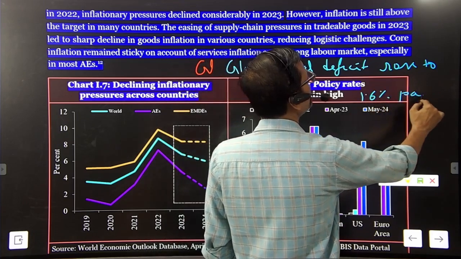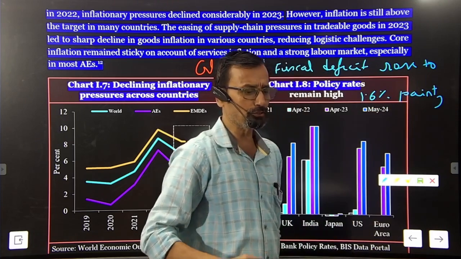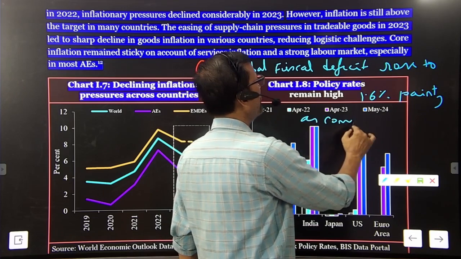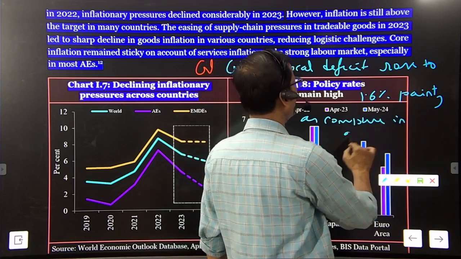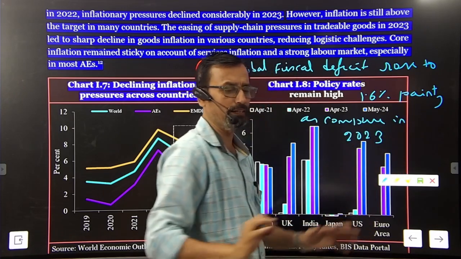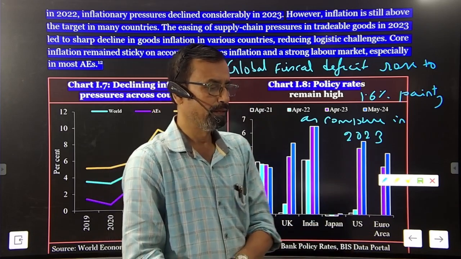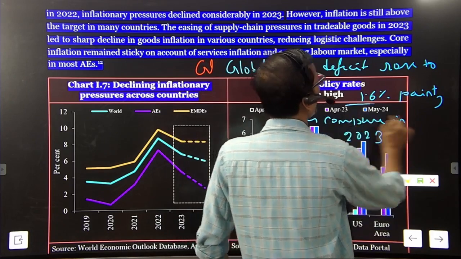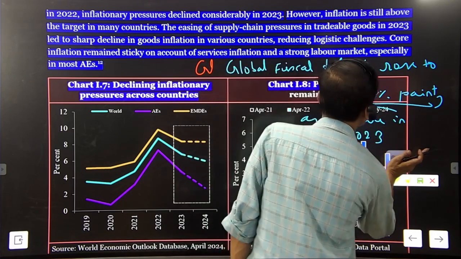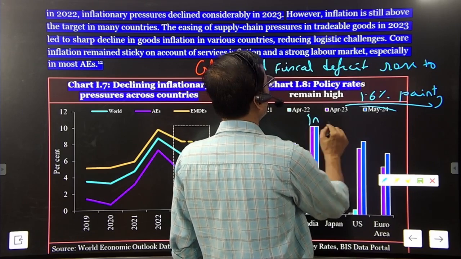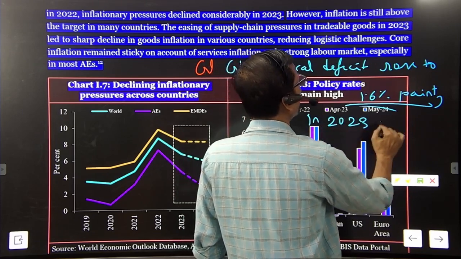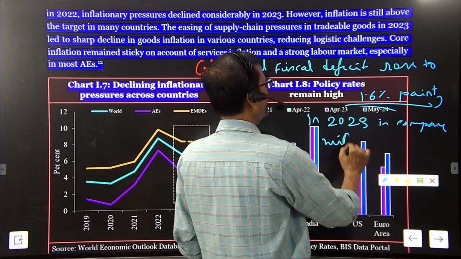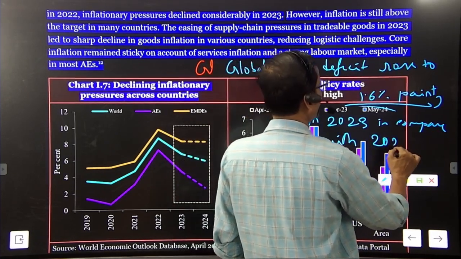This is almost a large increase in 2023 compared with 2022.